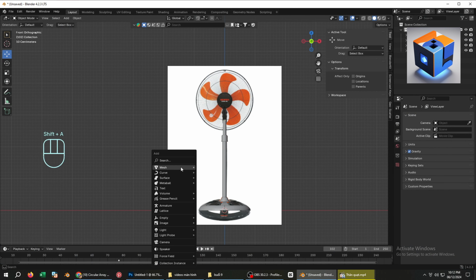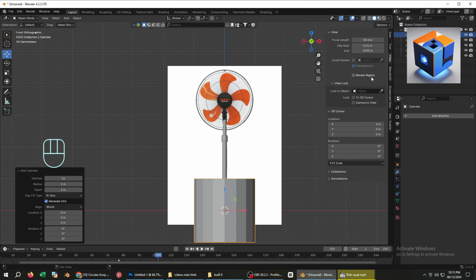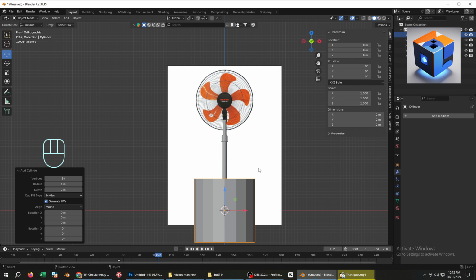Okay. Now let's create the fan blades. First, press Shift plus A, select a cylinder. Rotate it 90 degrees along the x-axis. And use the Move tool to position it properly.